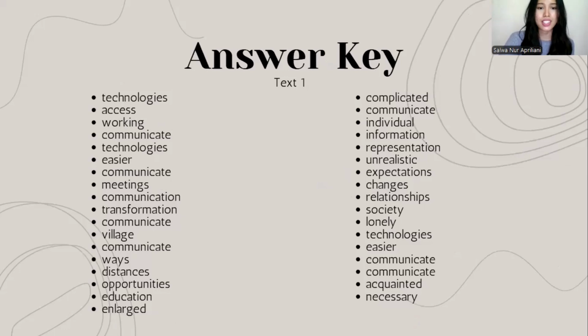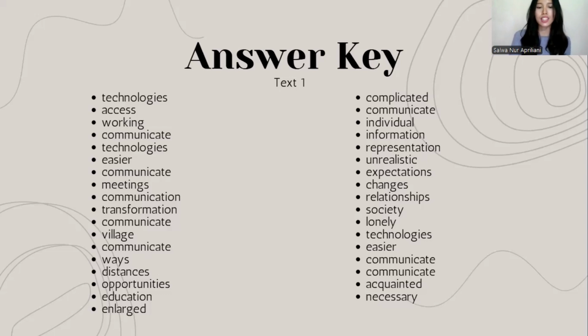Okay, we move on to the next slide. On this slide, there is the answer key. There are 35 answer keys for text 1 and text 2. The purpose of the answer key in an assessment such as the C-test is to provide clear guidance on the correct or appropriate answer, which is used to assess and evaluate the test taker's ability.